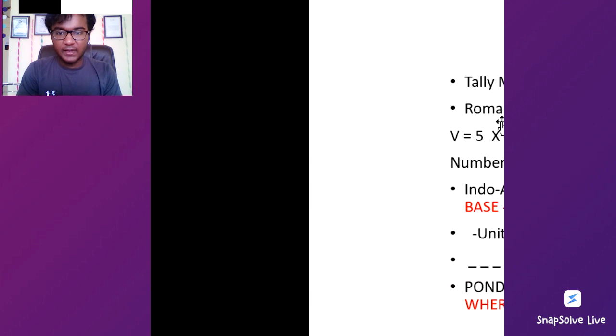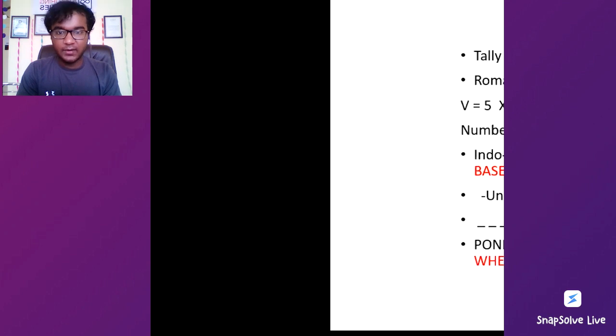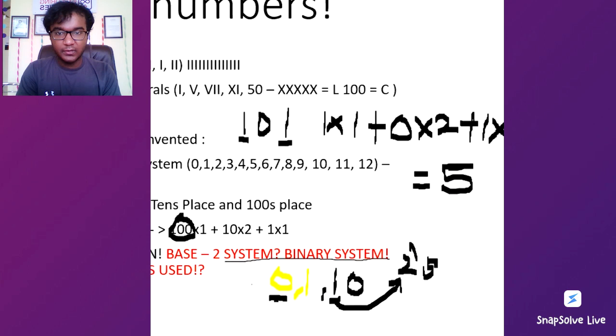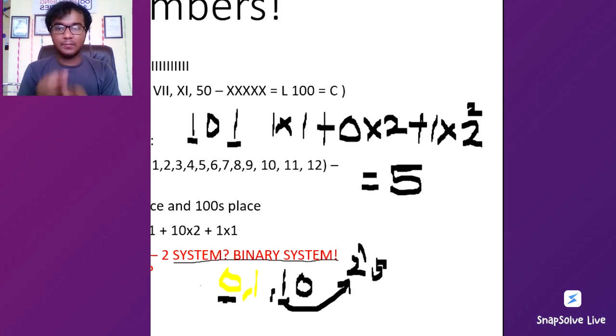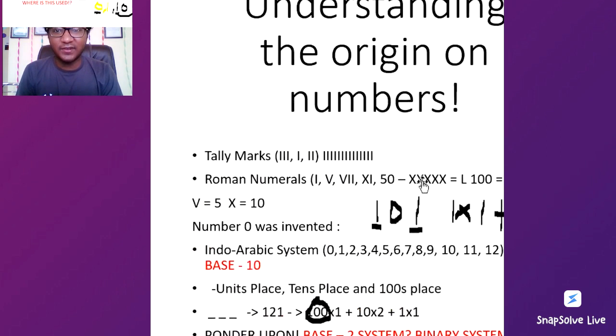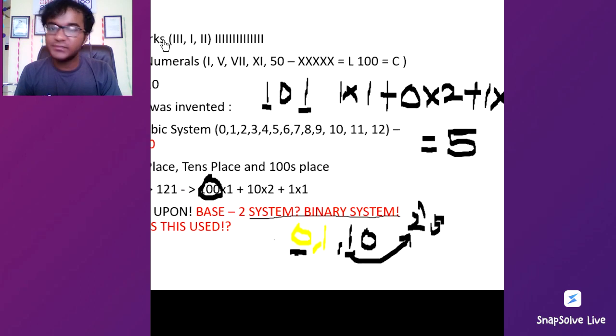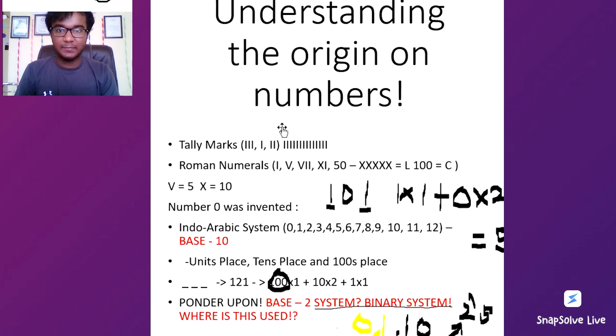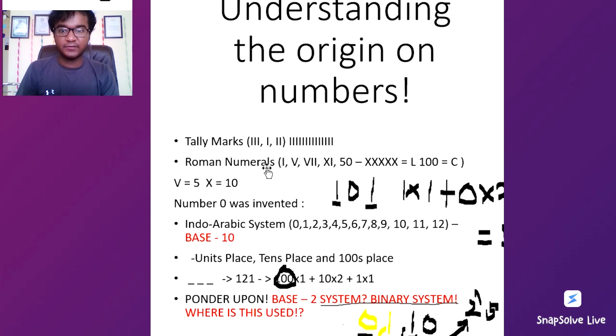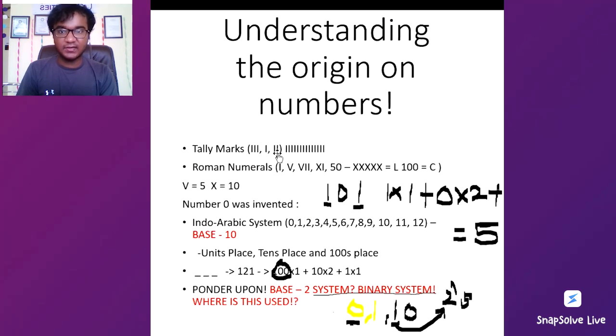So the idea is, let me get it back into the bigger size for you, that in 101 we are denoting it as 1 into 1, 0 into 2 and 1 into 2 square. So if you understand this, that's great. If you don't, it's just a question which we had yesterday. We don't really have to understand that for the rest of the lesson. So let's go ahead. Yeah, I think I'll place that back. Yeah, looks great.